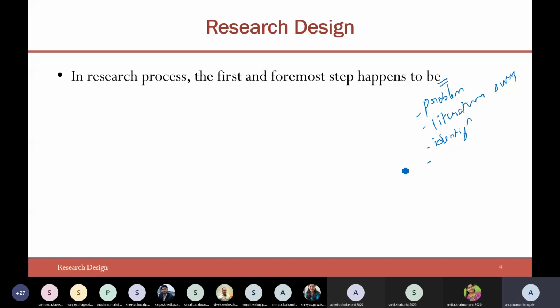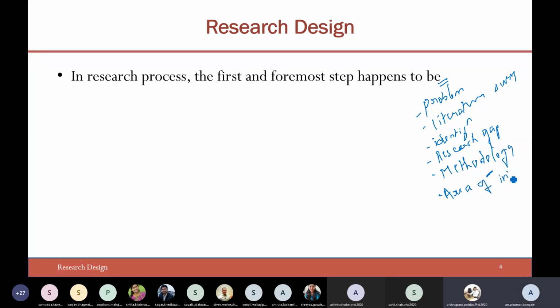Any other answers? Research gap. Identifying research gaps, very good, very nice. Methodology to be adopted. I'm just noting these points so that we can see which of them has to be taken first. Something related to methodology. Area of interest, very good.